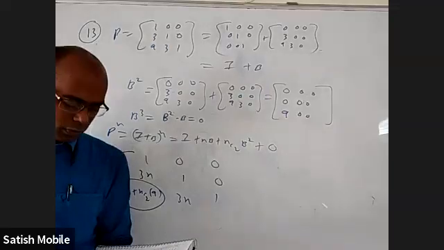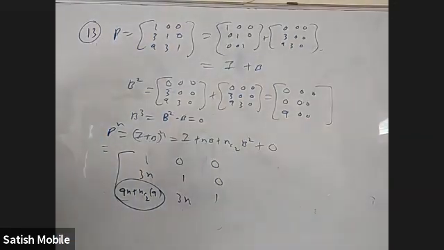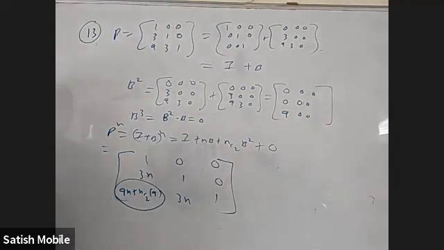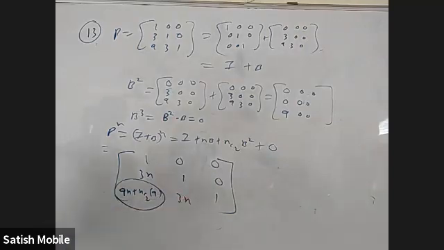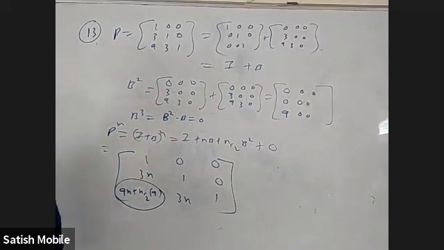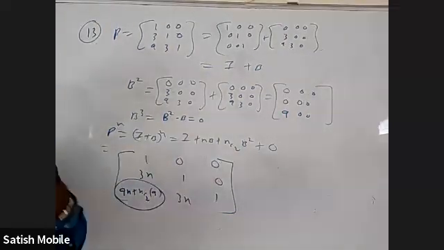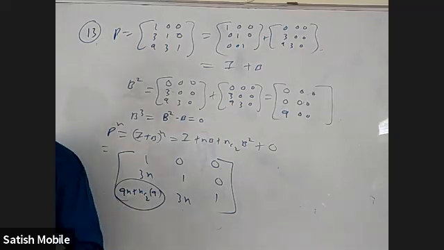P power 5 you will be able to do. Let's say they would ask P power 20 and things like that, then I'm saying it's okay, P power 5 you can directly find. This is the advantage, especially when powers are higher. Now you can substitute your n value. They want P power 5, so if n is 5, substitute it here. But if you want to do it directly, find P square, find P cube, and multiply P square into P cube, no problem, do it. But if they ask P power 20 or P power 100, this method is more suitable.